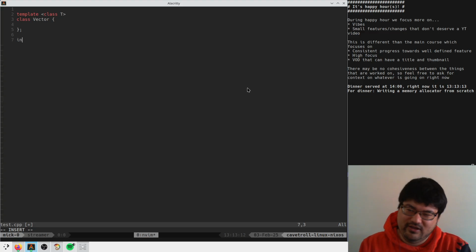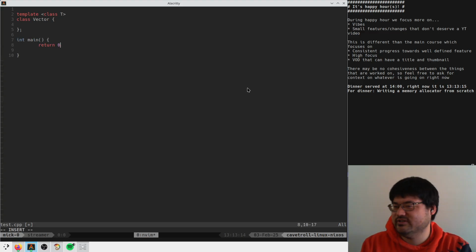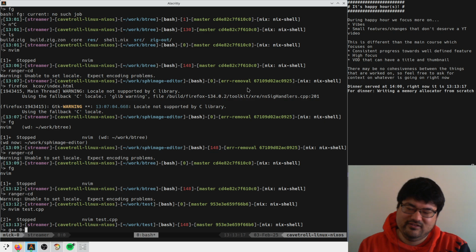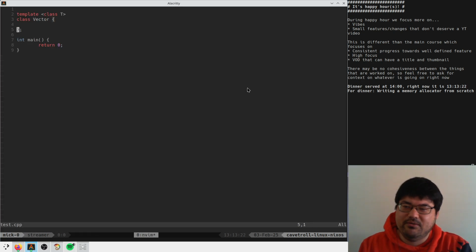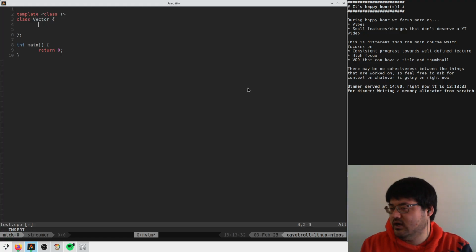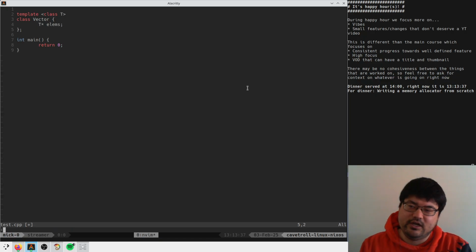How do you int main? How do you write this language? Return 0. All right, okay. So say we want to make a vector. So what do you got to do here? You're going to have some sort of... I guess this is how you would do it, right? Let's maybe write something a little bit more simple. Stack vector. We'll do that because that's easy to write.